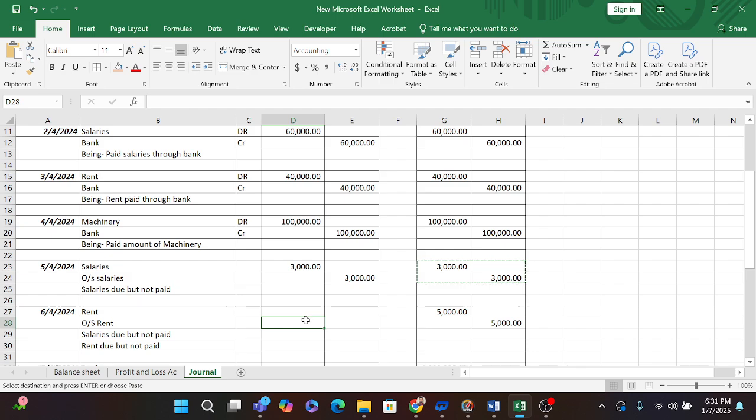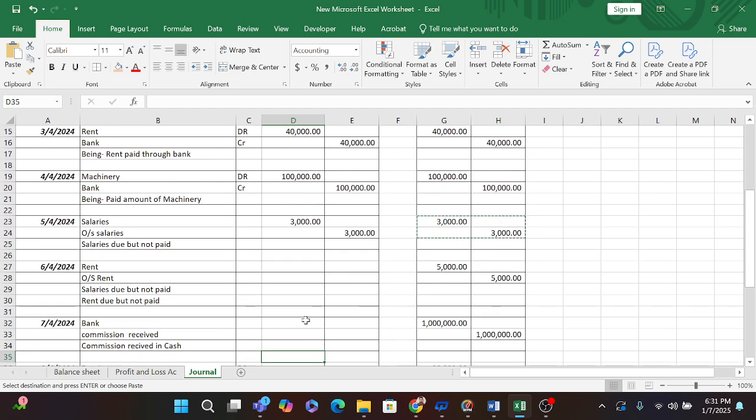I am going on another accrual entry. Here, that is rent account debit to outstanding rent. So when I post this entry here, that is 5,000, the entry will be rent account debit to outstanding rent.